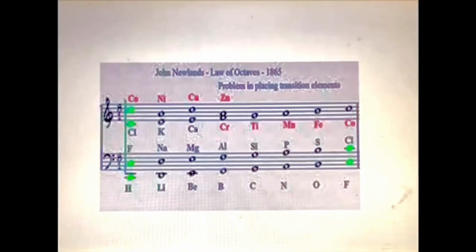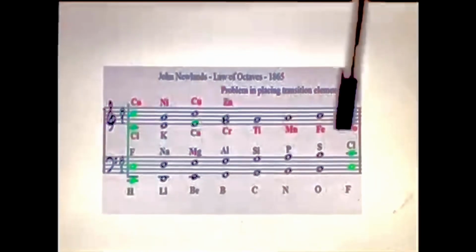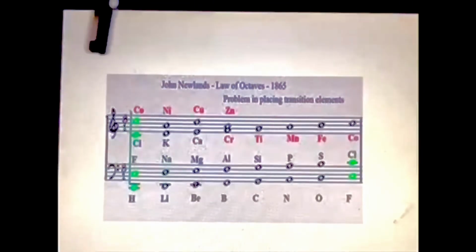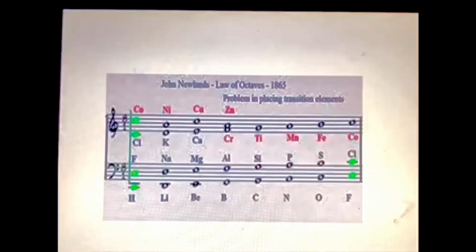So you may say that according to Newland's octave, like the notes of an octave of music, the 8th element starting from 1 is a kind of repetition of the first element. Means the 8th element is a repetition of the first element. The 8th element is chlorine, that is further repeated to the first element, and that is why it is known as the octave law, and it is given by Newland. So that is Newland's octave law. Is that clear?